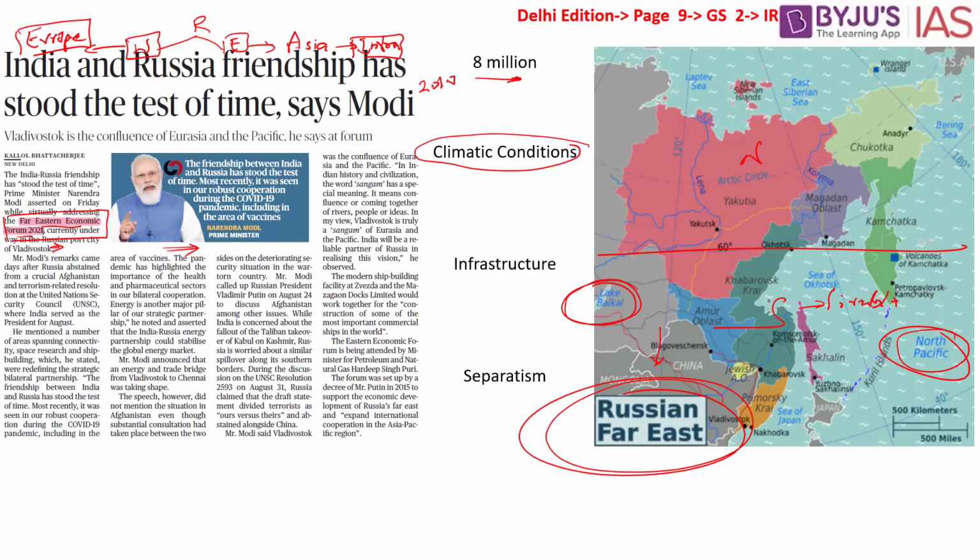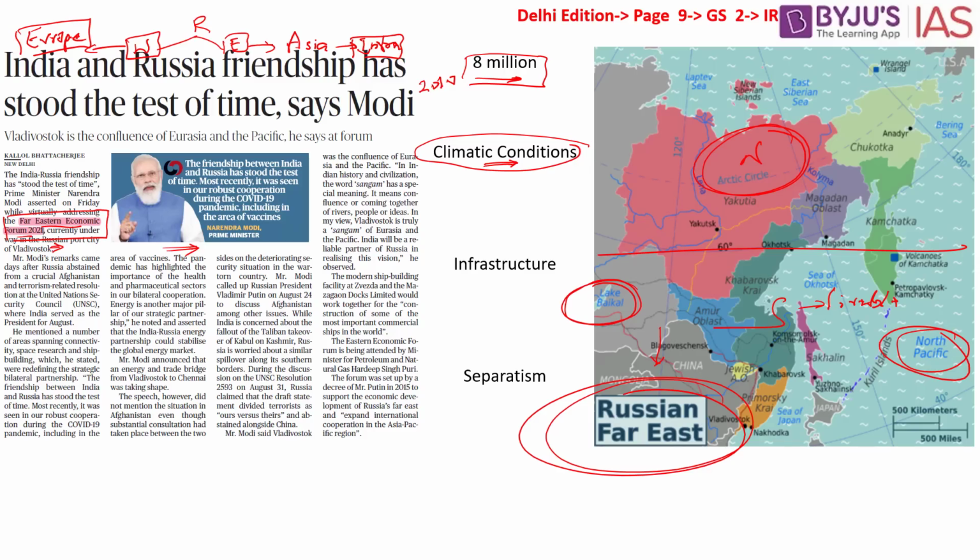Since the northern part is closely linked to the Arctic Siberian climatic conditions, it is very tough to live in this region. Because of the worst climate conditions, what we have is less population in this region, the Russian Far East.